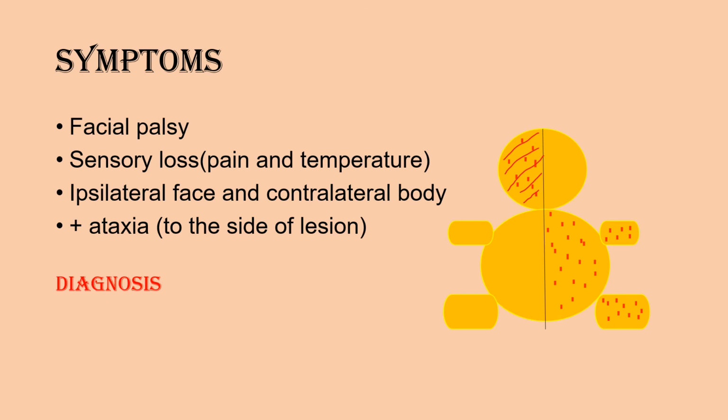If a patient presents with facial palsy and sensory loss is present ipsilateral face and contralateral body, and there is ataxia, that is body falls to the side of lesion, diagnosis is anterior inferior cerebellar artery. Facial nerve palsy is because the anterior inferior cerebellar artery supplies the pons that contains the cranial nerve 7th.